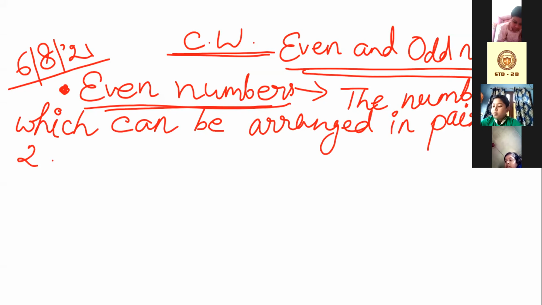The number which can be arranged in pairs of two.